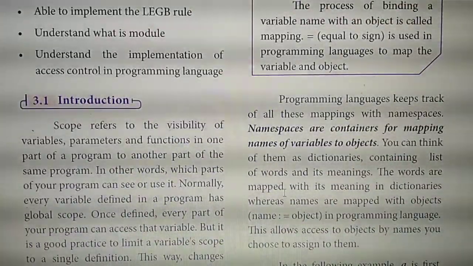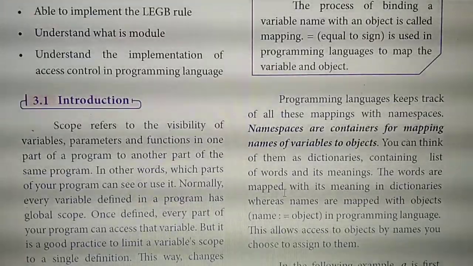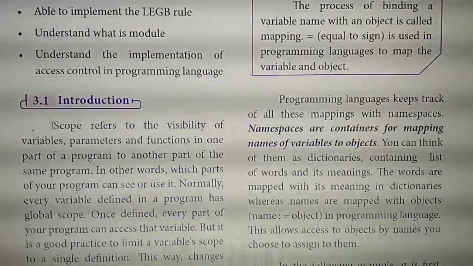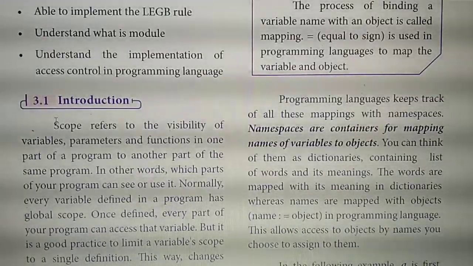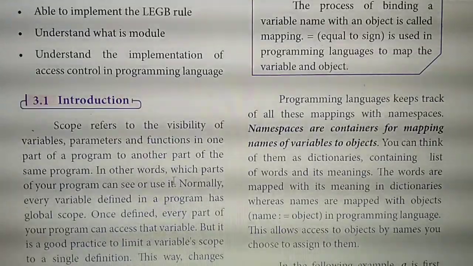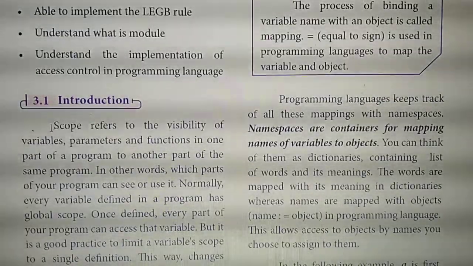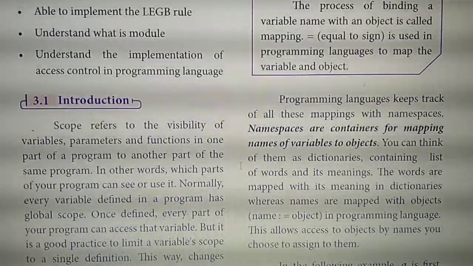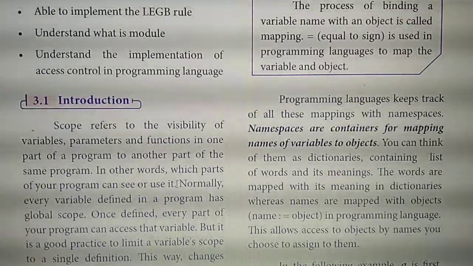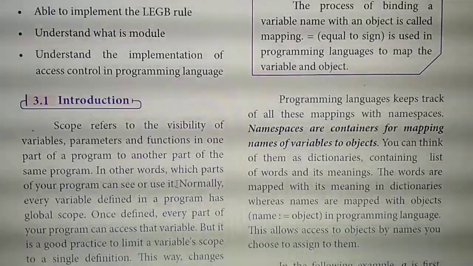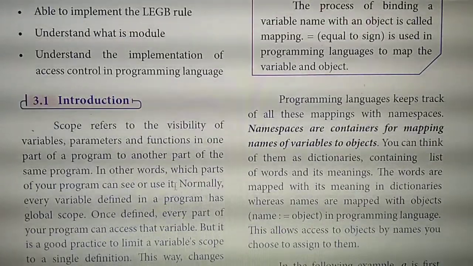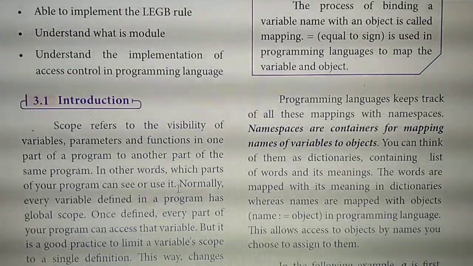What is a scope? Starting from here, scope refers to the visibility of a variable, from here till use it. Okay, this is the first 2 mark question: define scope. From here to till use it.